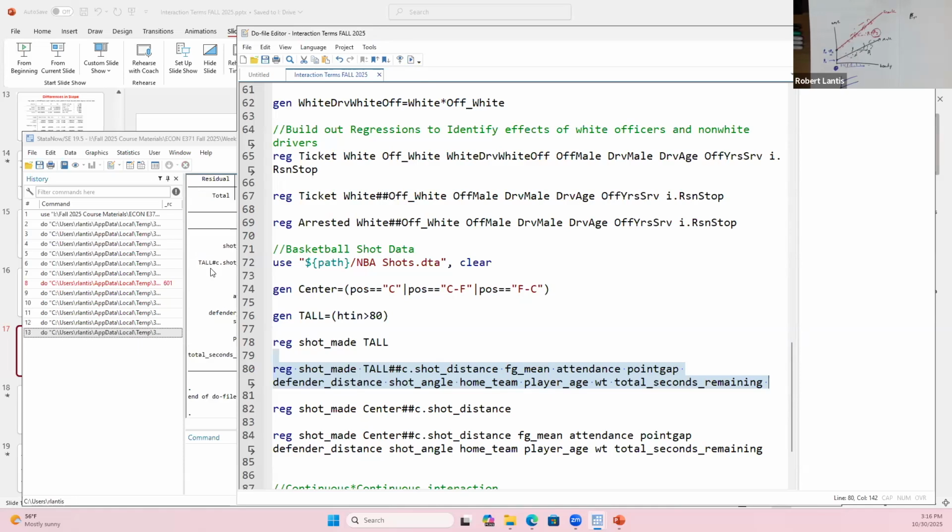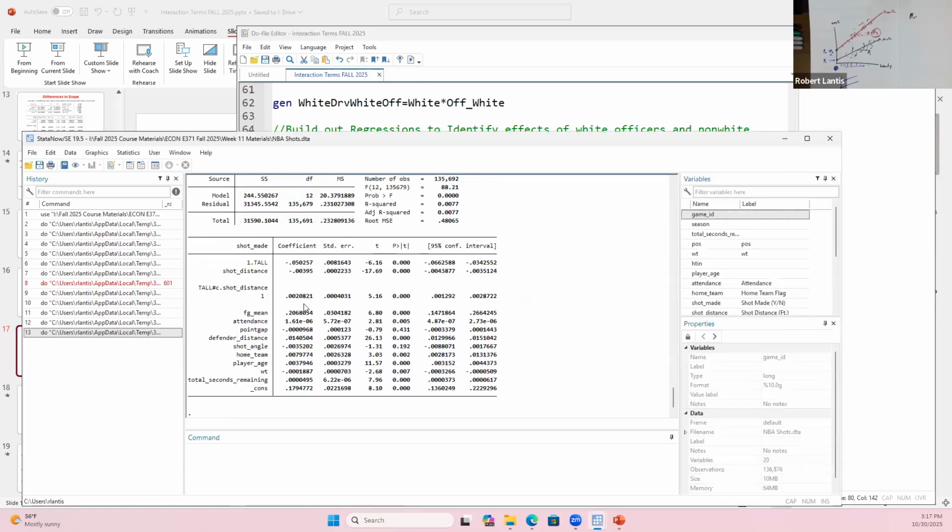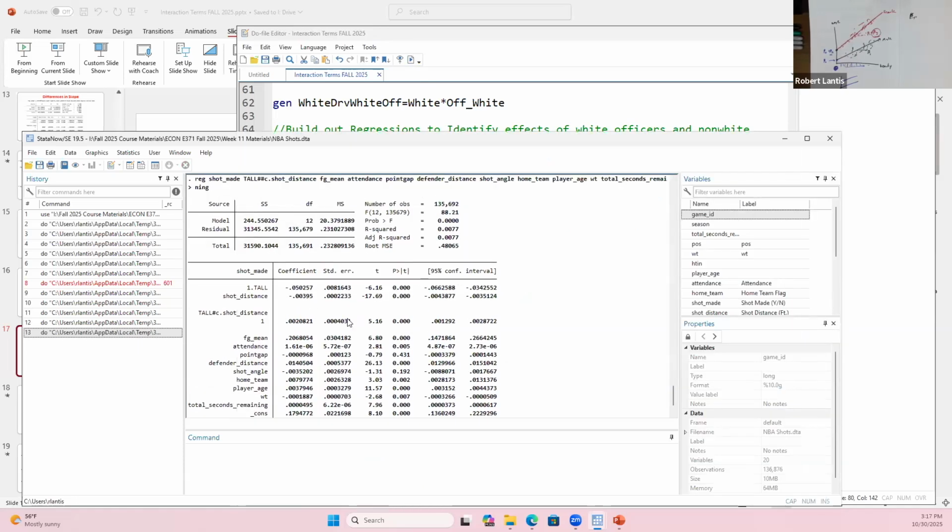So if I run this regression, how can I think about these coefficients? Maybe we'll build out something similar to what we were looking at before. I've now got whether or not they were identified as a tall player, the distance they were from the basket, and the interaction of the two.